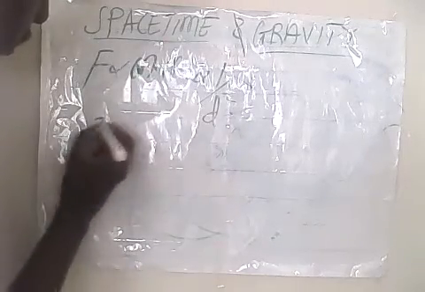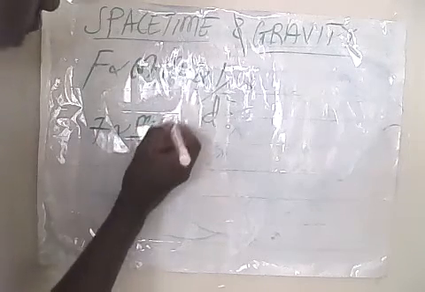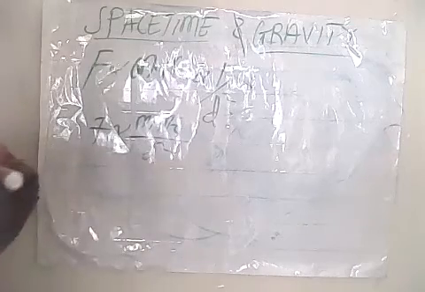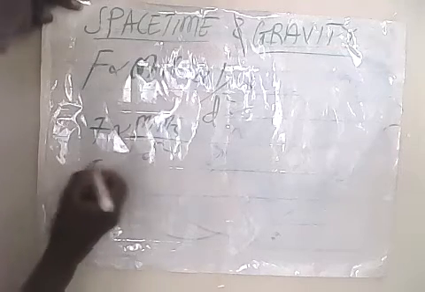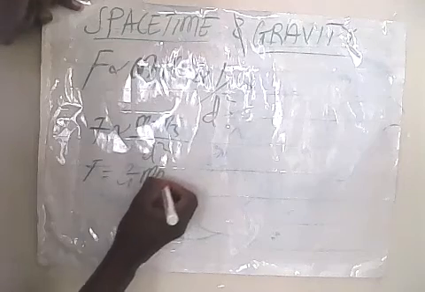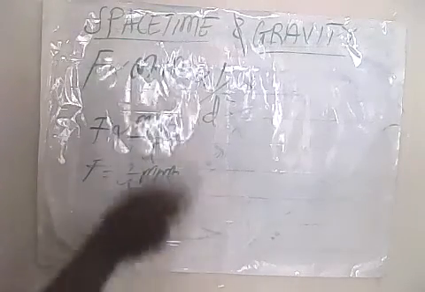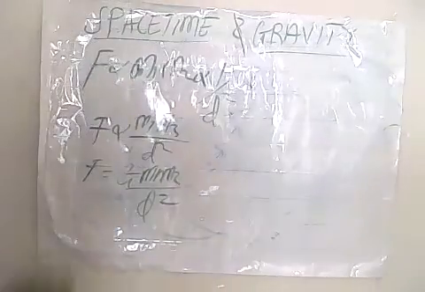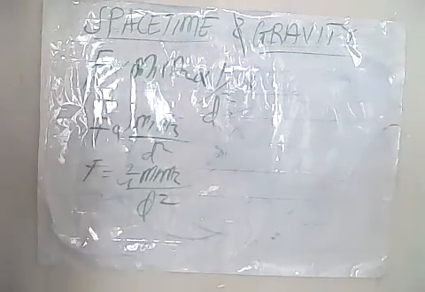Okay, let's proceed. Therefore, force is directly proportional to m1 times m2 over d squared. When you remove this proportionality sign, you get force is equal to G m1 times m2 over d squared. Now this was the formula of the force of attraction.